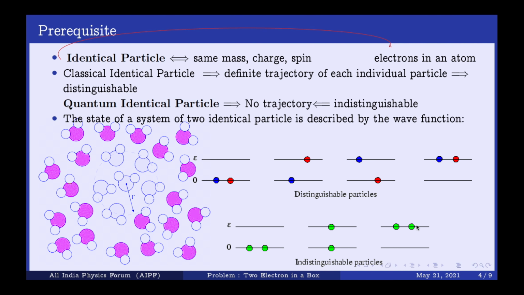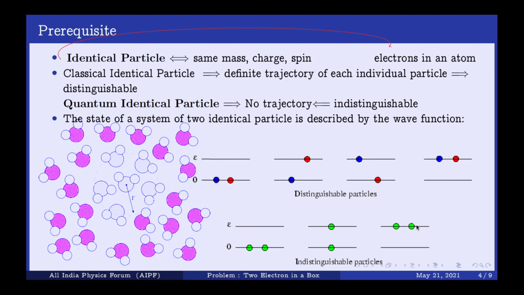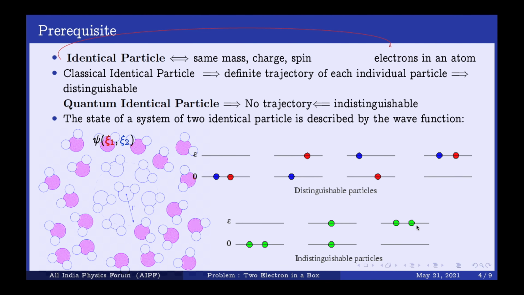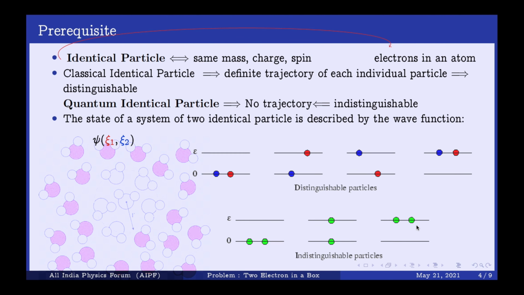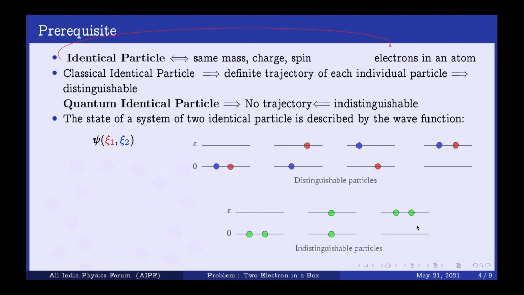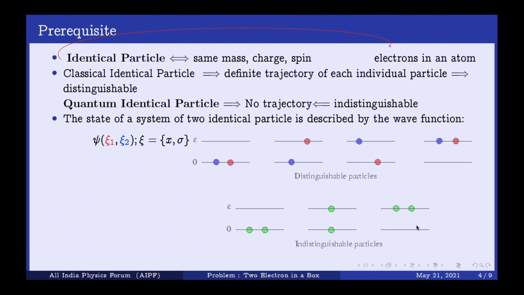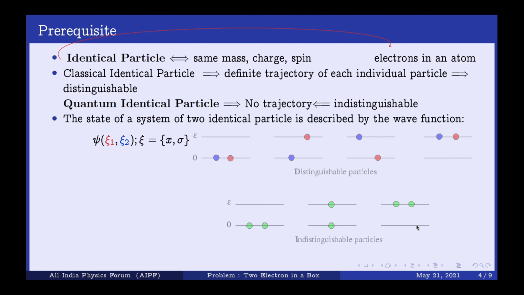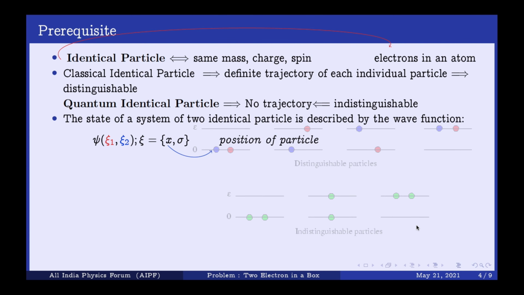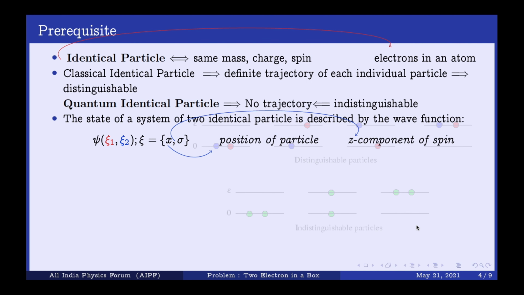And this indistinguishability of quantum identical particles makes it pretty weird. To describe the wave function of two identical particles, we generally use the notation ξ1 and ξ2, where ξ1 and ξ2 designate two different particles, and ξ is basically a set of two parameters: the position and sigma, the z component of the spin.